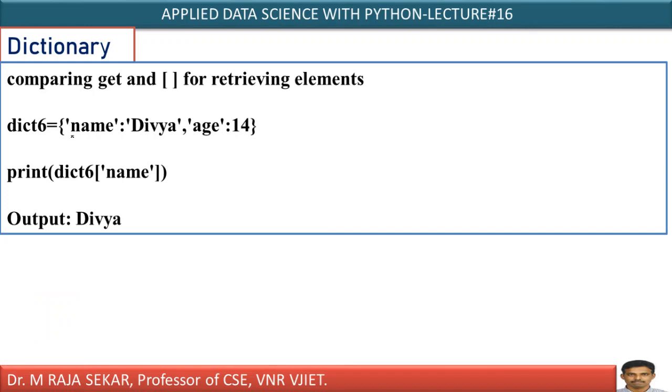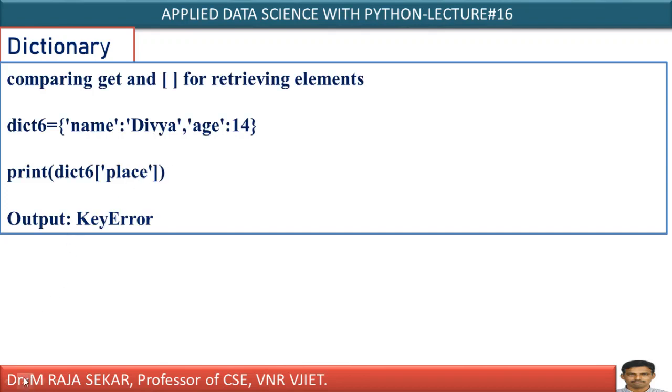Just see, dict6. This is the key, this is the value. Name is the key, Divya is the value, age is the key, 14 is the value. Dict6 of name. Here, what am I using? I am using square brackets, isn't it? I can use square brackets or the get method. Name is the key. What is the value corresponding to that name? Divya. Therefore, in the output screen, it will display Divya, isn't it?